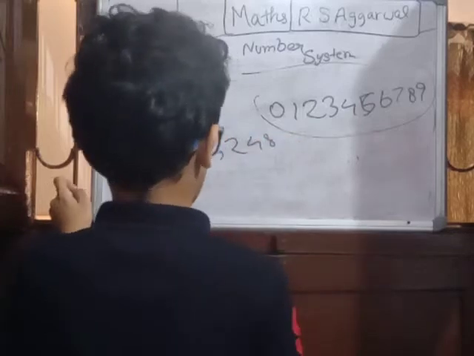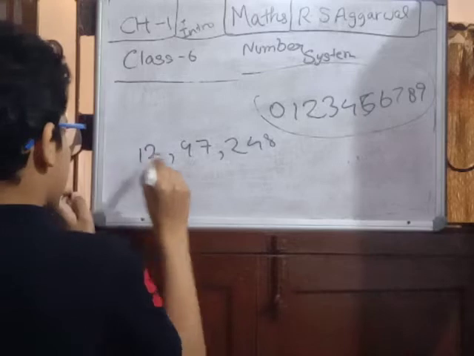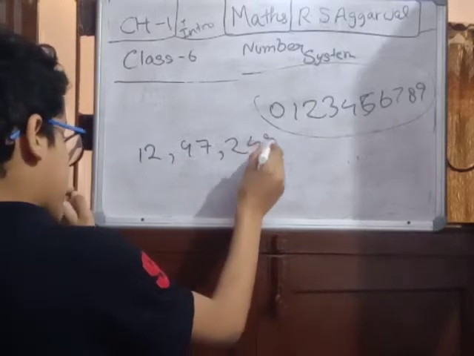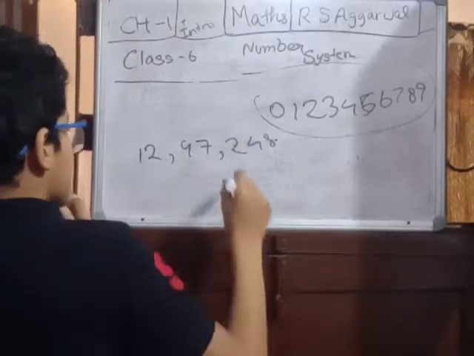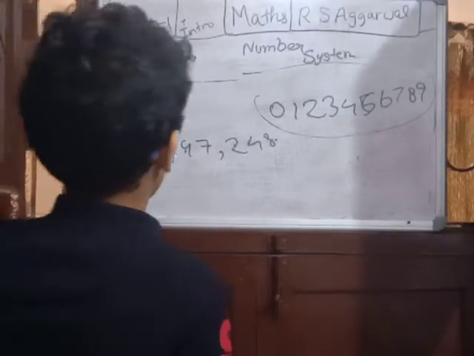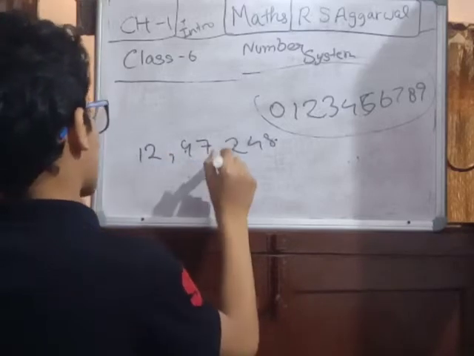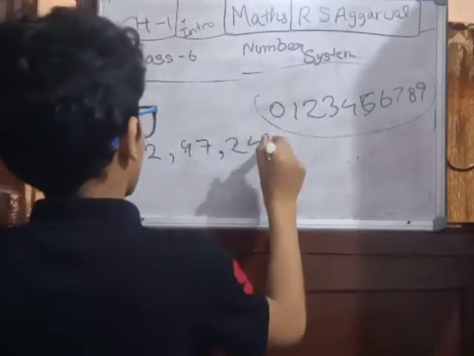In the Indian place value chart, except for ones, tens, hundreds, we separate periods in two-digit groups.